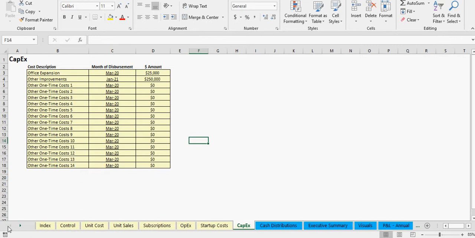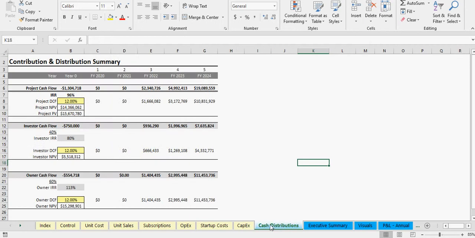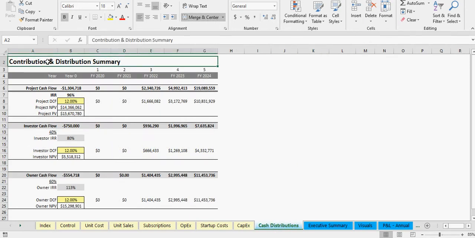Based on you going through all of that, you're now going to have some summaries. Let's start with the fun summary, which is cash distributions. You can see we've got a cash contribution and distribution summary. This is first showing you the contributions of the whole project. It's saying this is the amount of equity needed, 1.3 million.